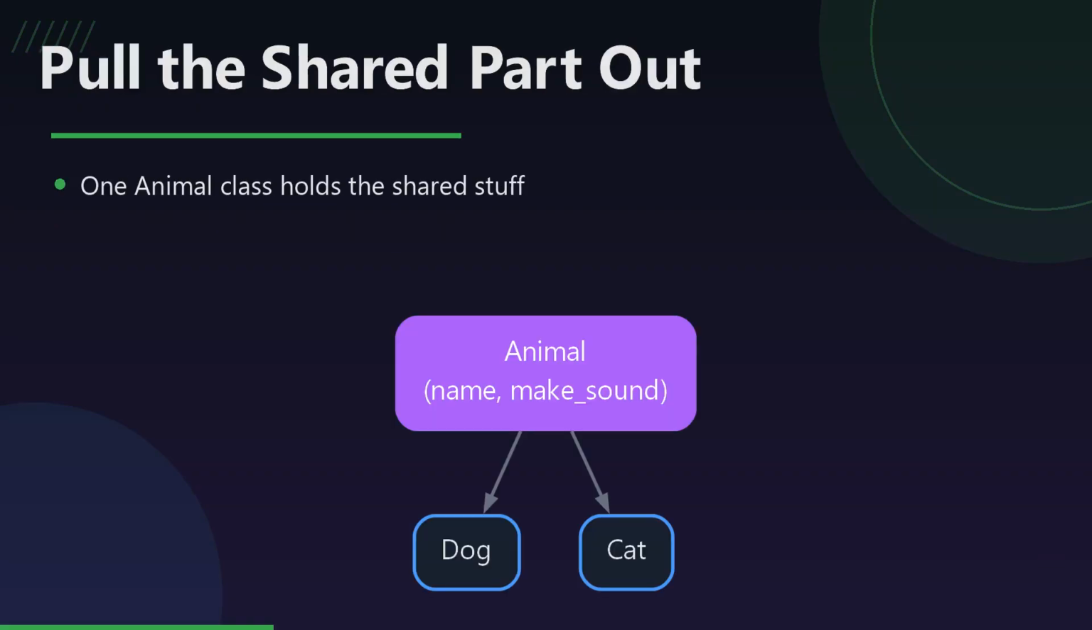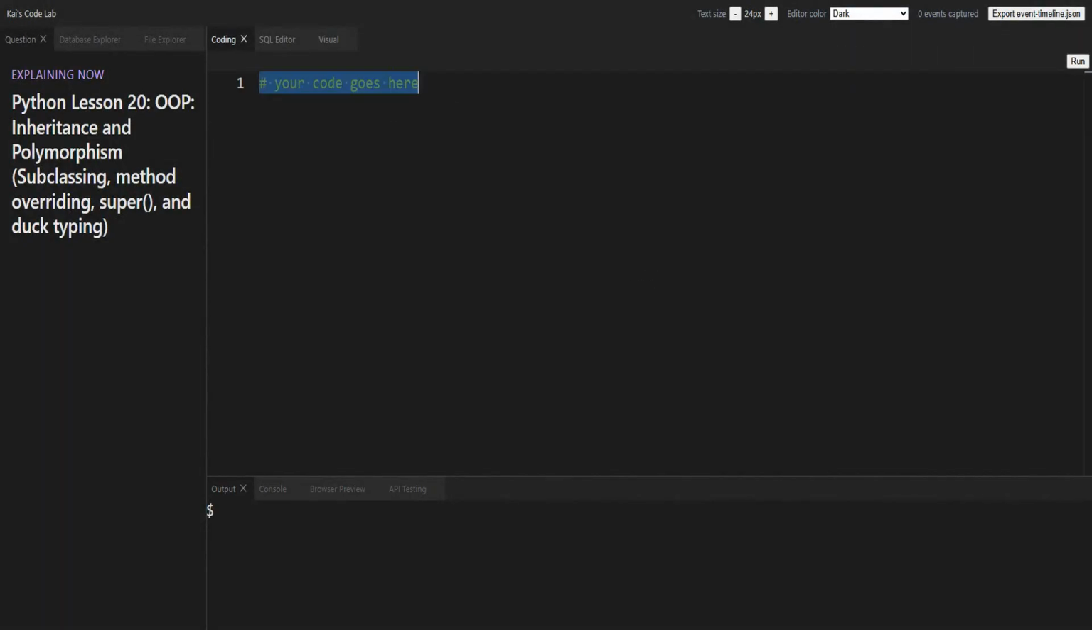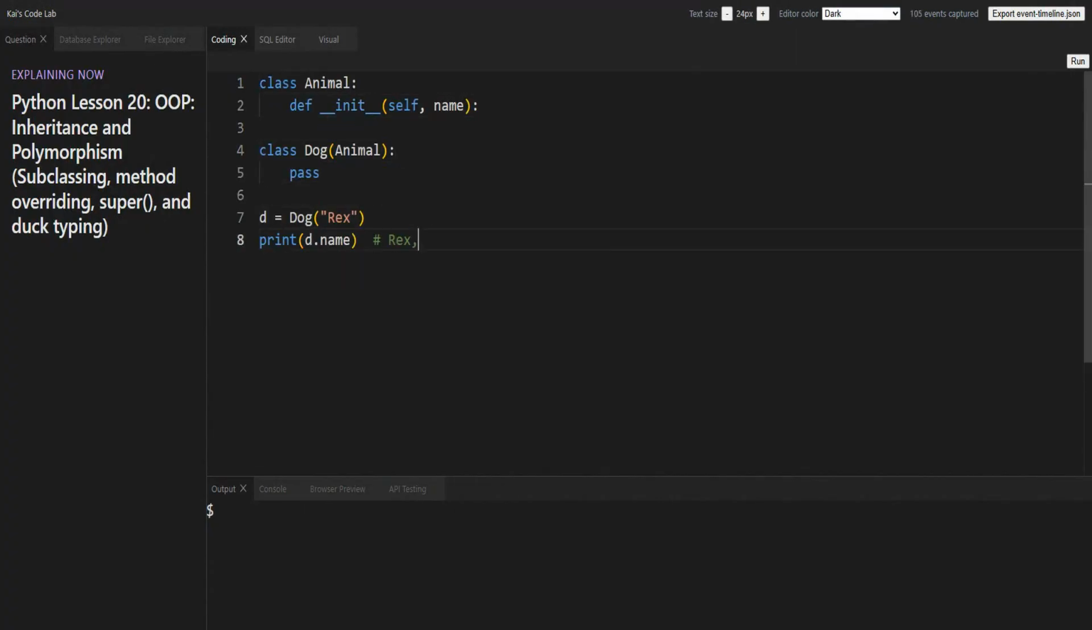So here's the trick. We take the part that's identical, the name, the setup, and put it in one place, a parent class called Animal. Dog and Cat don't rewrite that, they just build on top of it. That parenthesis after the class name Animal is the whole trick. It says Dog inherits from Animal. Dog didn't define init at all, but it still has a name, because it borrowed it from its parent.